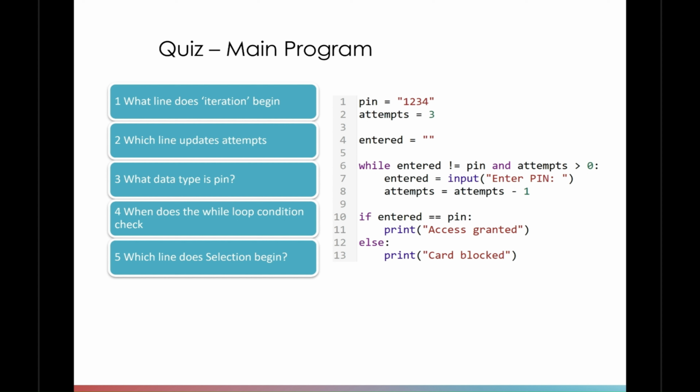Question number 4. What does the while loop condition check? Question number 5. Which line does selection begin on? Make sure you pause the video, get your answers together, and we'll go through them shortly.